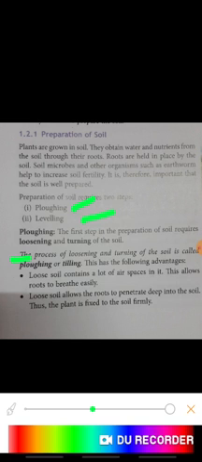Loosening means once you loosen the soil, a lot of air space develops in it, so the soil becomes aerated or ventilated. Turning means mixing the soil. In turning, the lower soil comes to the top and the top soil goes down, so it helps in mixing the soil.